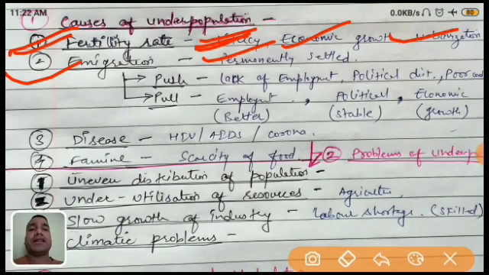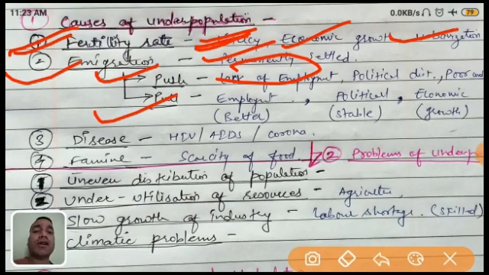Basically there are two factors: the push factor and the pull factor. You know what the push factor and pull factor are? Last time we discussed them. Now see, what is the push factor? It pushes people. Lack of employment means there is no job, that's why they want to move from our country to another. Political disturbances, poor conditions, all these are factors.